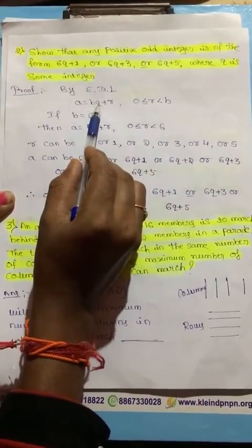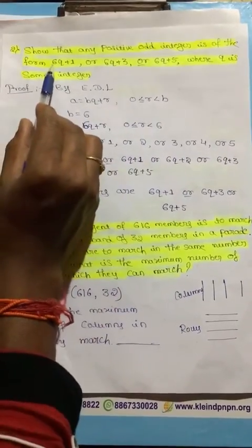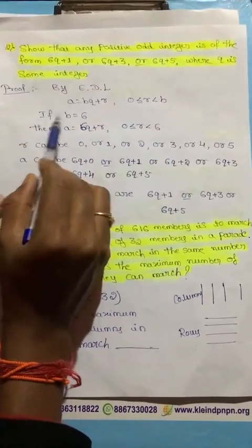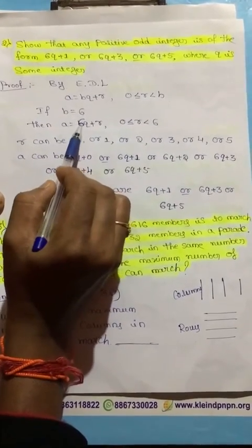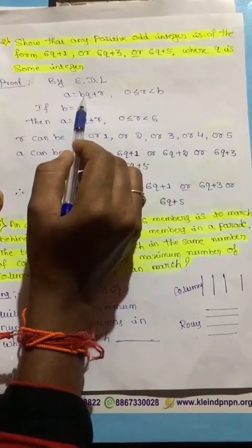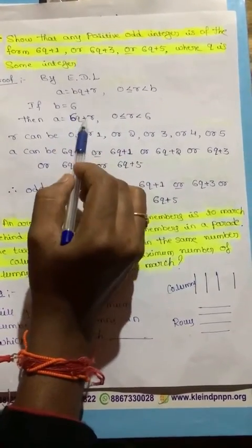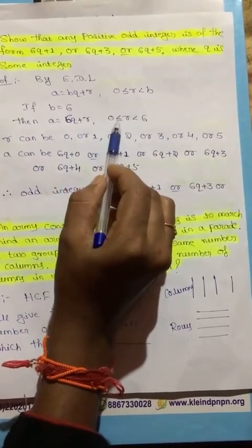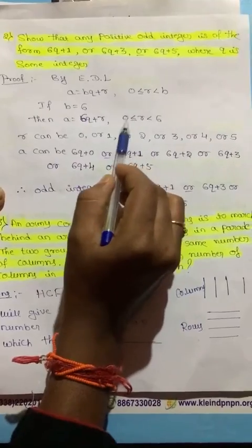Comparing Euclid's division lemma to the given question, in b's place 6 is there, therefore we consider b equal to 6. Substitute b equal to 6 in Euclid's division lemma: a equals 6q plus r, where 0 is less than or equal to r, less than 6. Here r varies from 0 to 5.